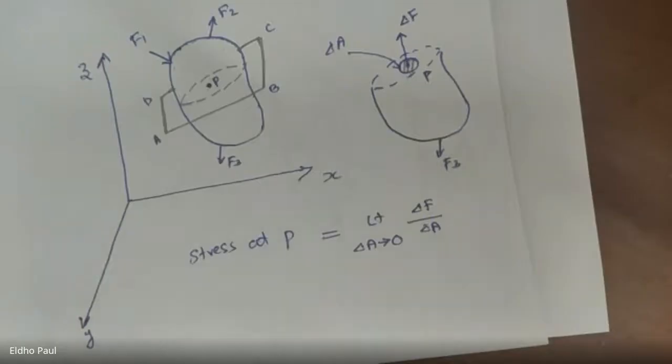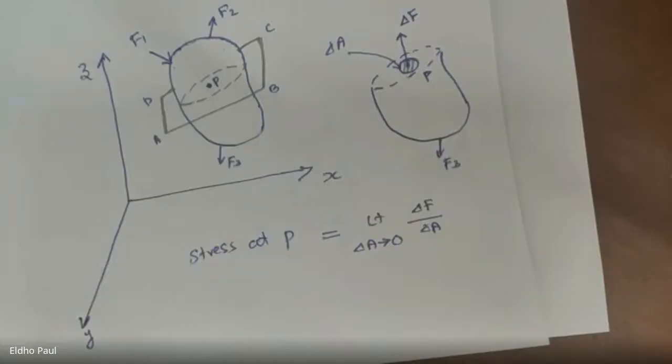No, that is a resultant force. The action of the upper part on this small area delta A is delta F, and it may be in any direction. We are not considering that it is normal to that area. It may be in any direction.